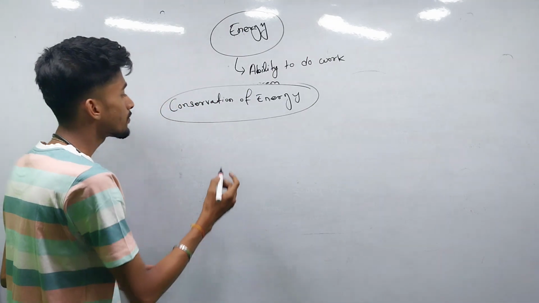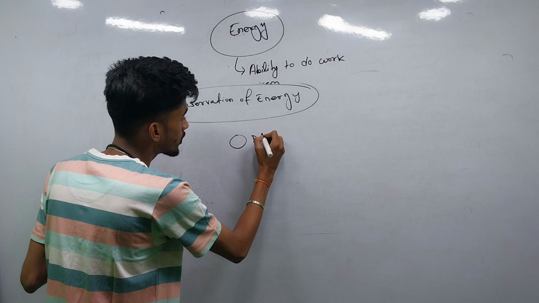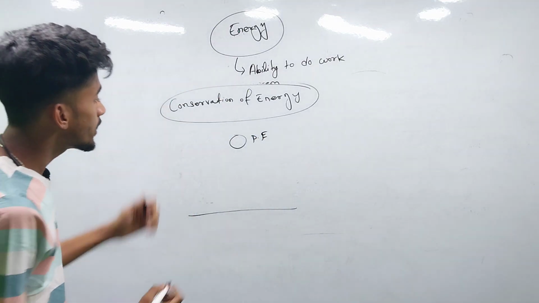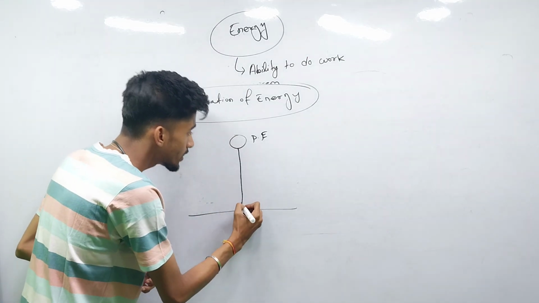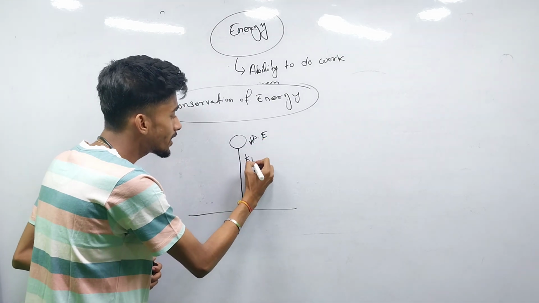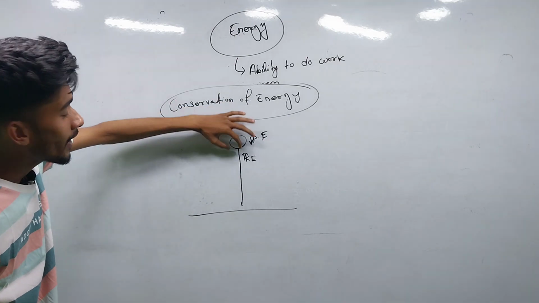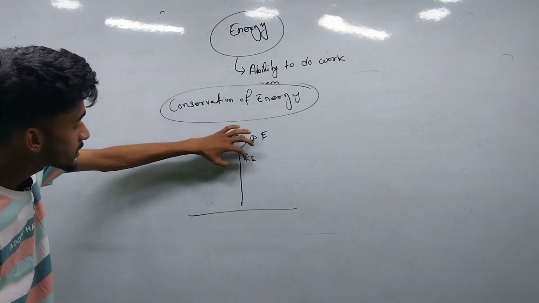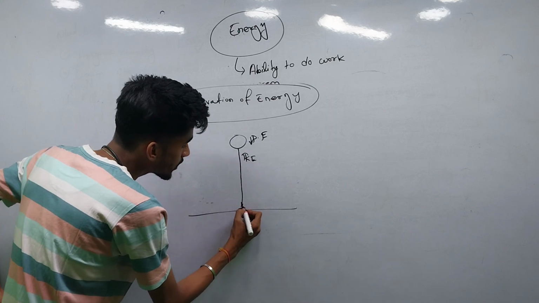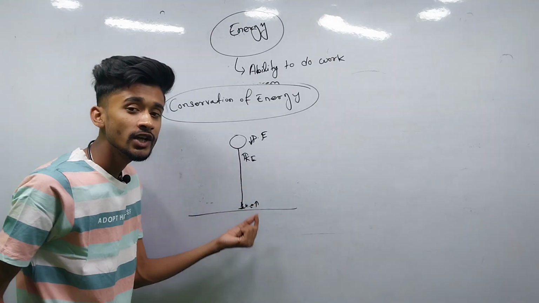So I am giving an example. Suppose this object is at rest at a height, so it has potential energy. When we drop the object from that height, gradually the potential energy decreases and the kinetic energy increases, because it is gradually in motion. Before touching the ground, the kinetic energy will be maximum and the potential energy will be minimum.